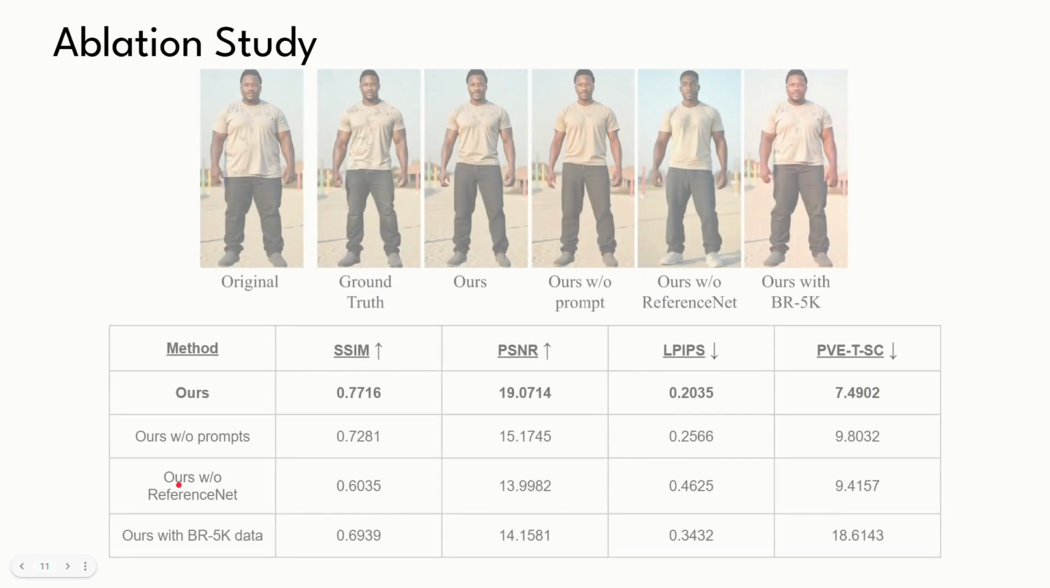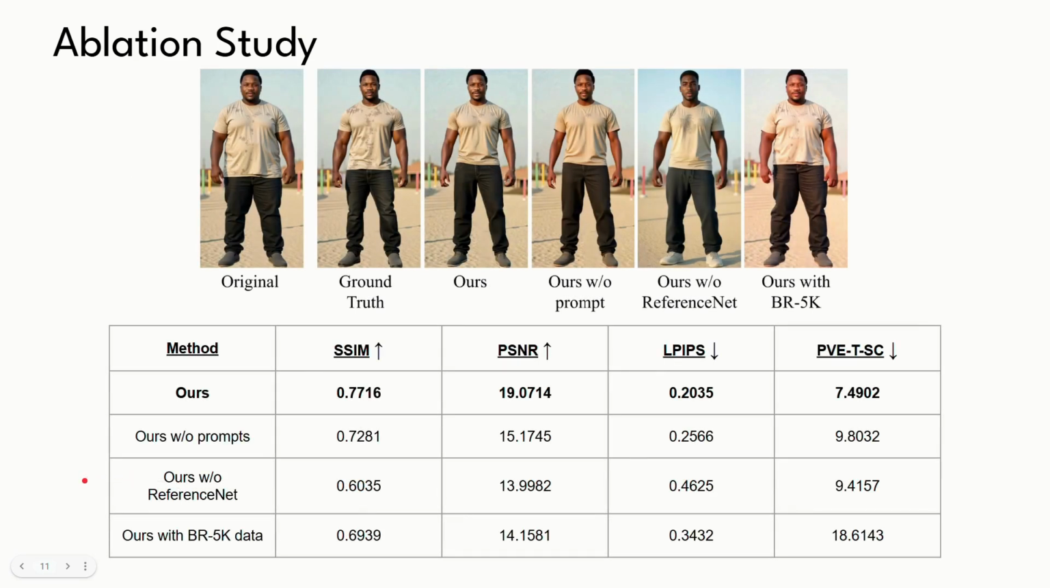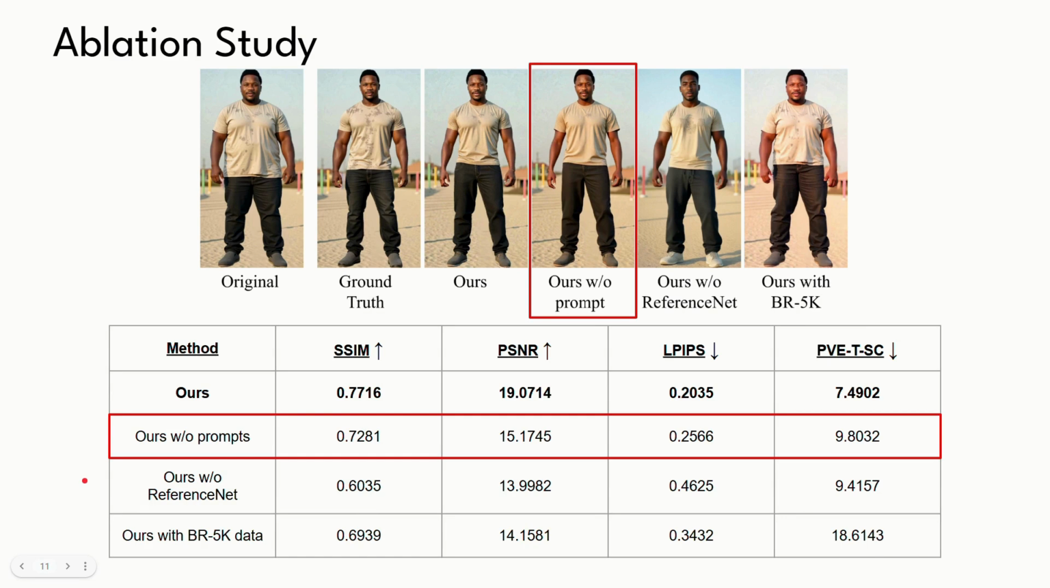Our ablation studies validate the necessity of every component in our pipeline. If we remove the textual prompts from the conditioning phase, we observe a drop in structural accuracy and an increase in geometric error, which visually manifests as a loss of precise semantic control, particularly because SMPL depth maps cannot encode fine-grained features like muscle definition.